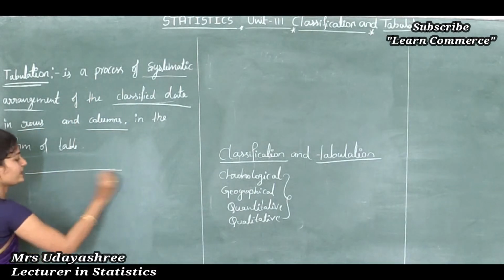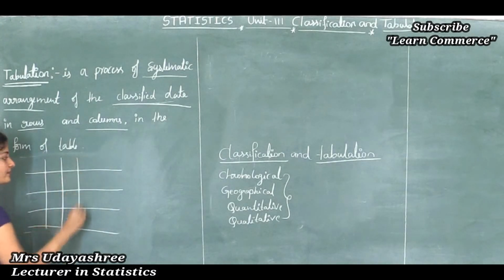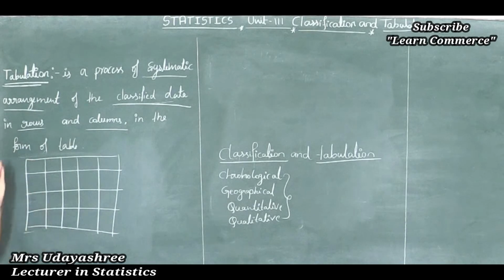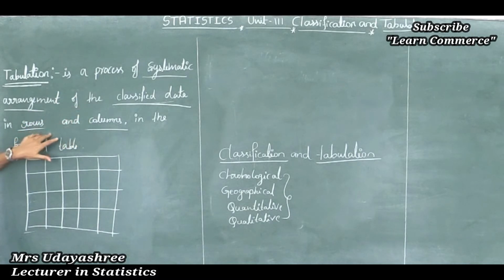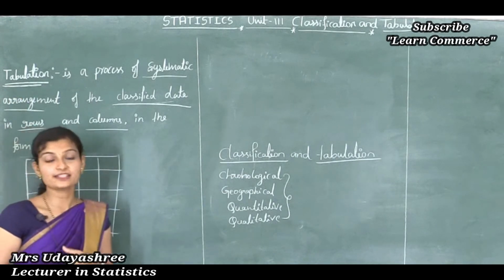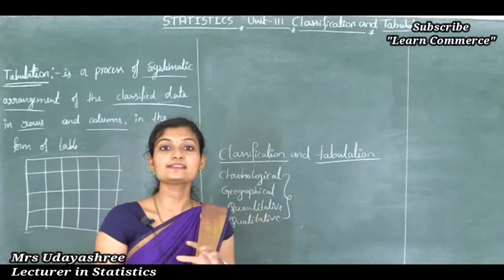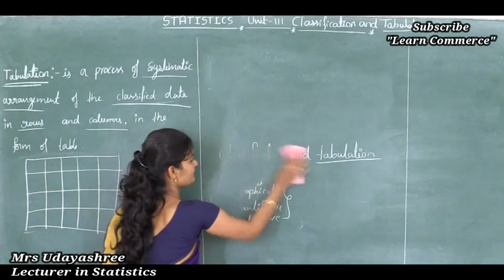See, rows are like this and columns are like this. So this is in the form of a table. So that is tabulation. Tabulation is the process of systematic arrangement of the classified data in rows and columns in the form of a table. This tabular representation provides better understanding, comparison, and analysis for valid conclusions. Next, let's see the parts of the table.